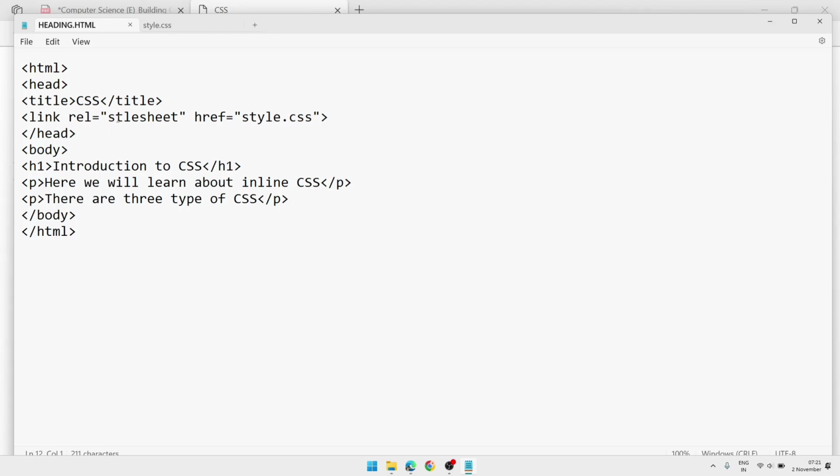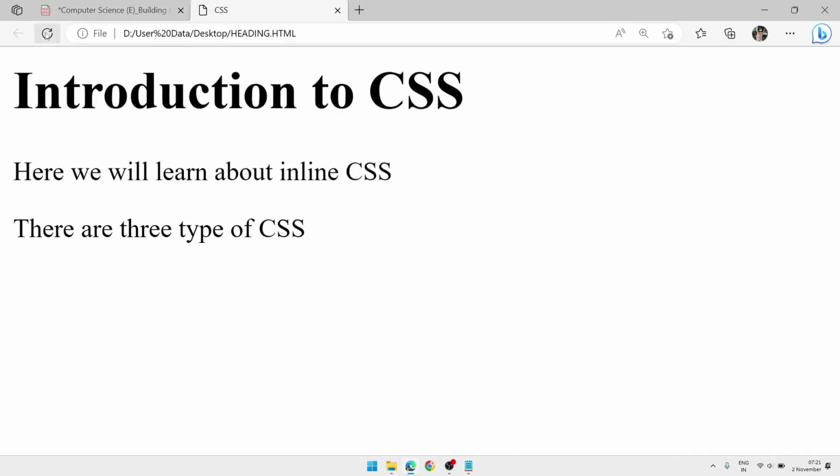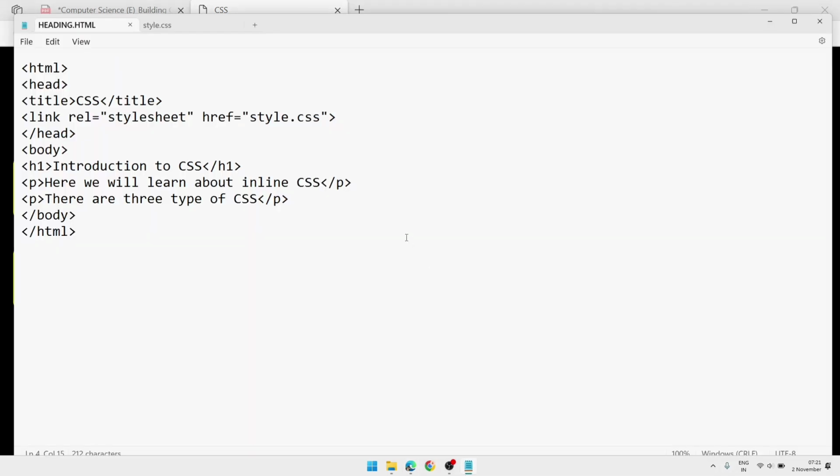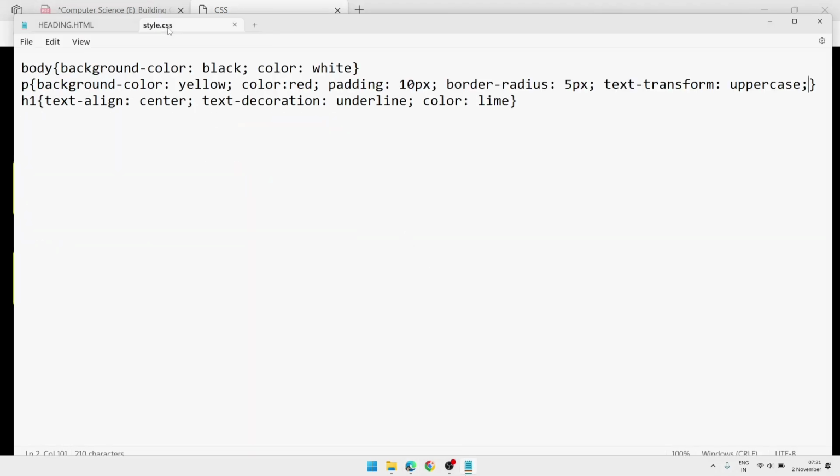Link rel stylesheet. So if we reload the page, you will see the difference. In the p tag, the text changes to capital letters, so I think I have applied this property to the paragraph tag. Let's see.